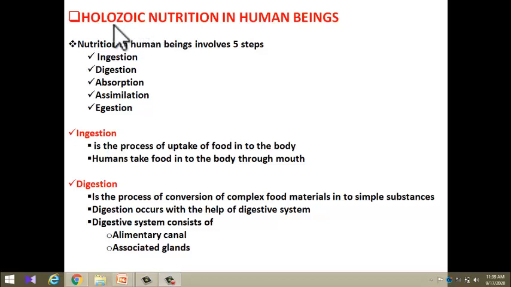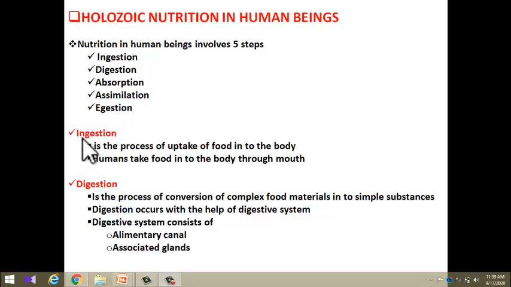Good morning students. Today we shall study about holozoic nutrition in human beings. Students, we have already covered holozoic nutrition in amoeba and paramecium. Do you remember what are the steps involved? There are 5 steps, right? Ingestion, digestion, absorption, assimilation and egestion.